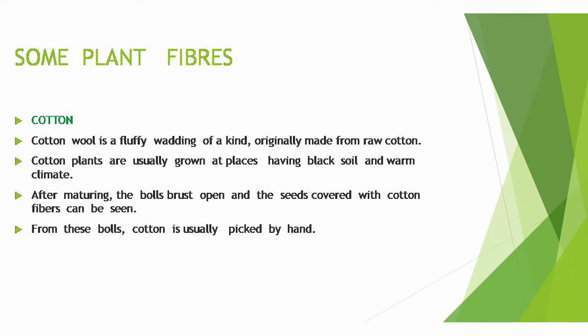We will discuss first the plant fiber, cotton. Cotton wool is fluffy wadding of a kind originally made from raw cotton. Cotton plants are usually grown at places having black soil and warm climate. After maturing, the balls burst open and the seeds covered with cotton fibers can be seen in the field. From these balls, cotton is usually picked by hand.